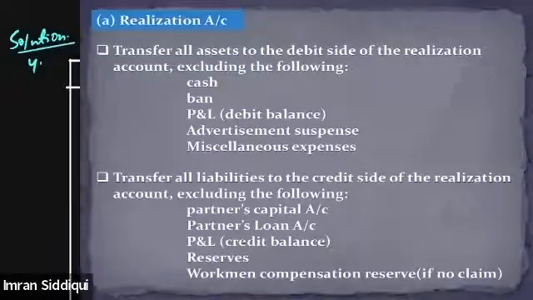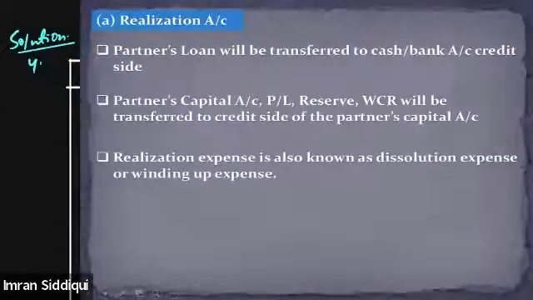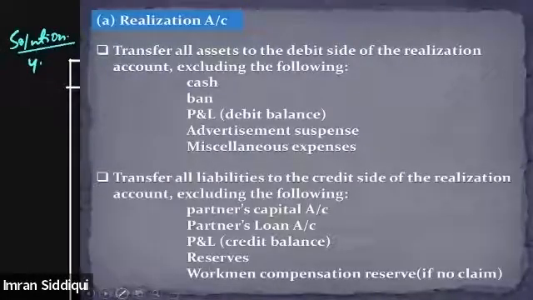The first step is to transfer all the assets to the realization account except cash, bank, profit and loss debit balance, advertisement suspense, and loss, miscellaneous expense, which is also a loss. Apart from these items, every other asset needs to be transferred to the realization account on the debit side.